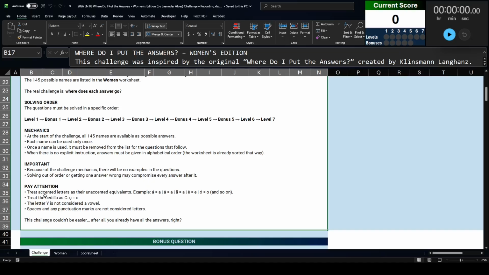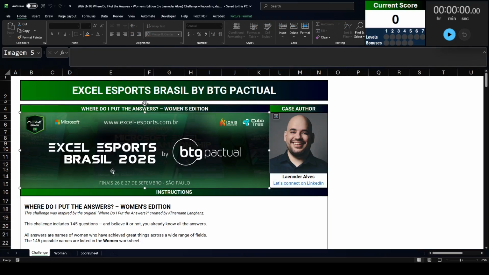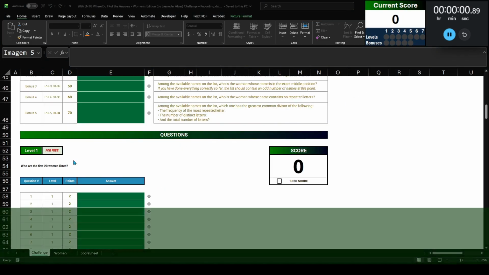The other thing to pay attention to is that in Portuguese, we have a lot of accented characters. And so for a lot of the questions, we are going to have to treat them as their unaccented equivalents. So a really fun case. Follow along with me and let's see how long it could take to get a complete solve. Here we go. All right, let's go down to level 1.